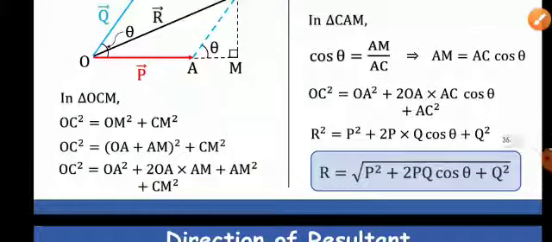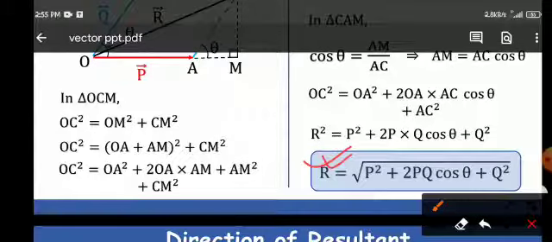Now substitute the magnitude of the vectors. R square is equal to P square plus 2PQ cos theta plus Q square. So R is equal to root under P square plus 2PQ cos theta plus Q square. So this formula is used to find out the resultant of two vectors, the magnitude of the resultant of the two vectors, or the magnitude of the sum of the two vectors.